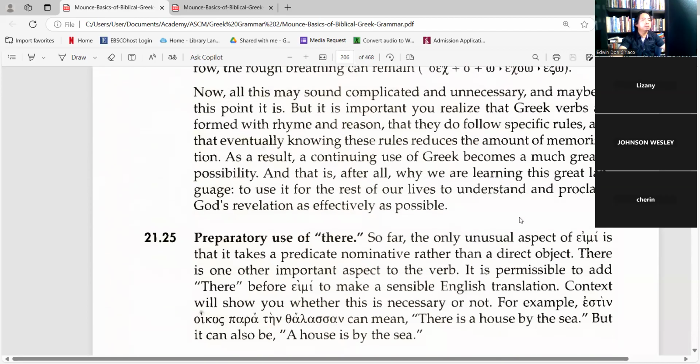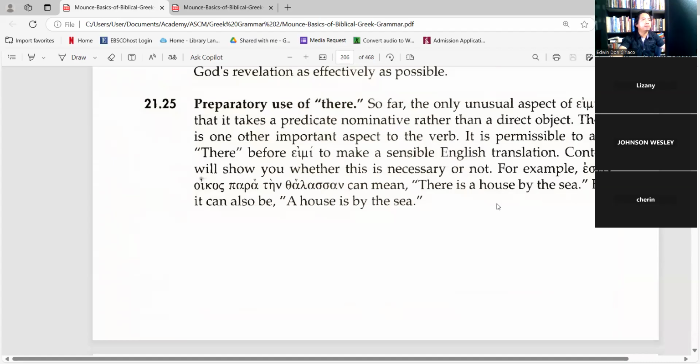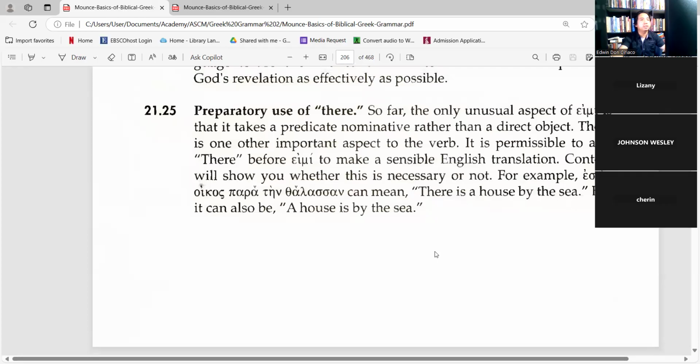Anyway, and then the future has a rough breathing, okay, preparatory use of there. So far, the only unusual aspect of eimi, I am, is that it takes a predicate nominative rather than a direct object. There is one there before eimi to make a sensible English translation.